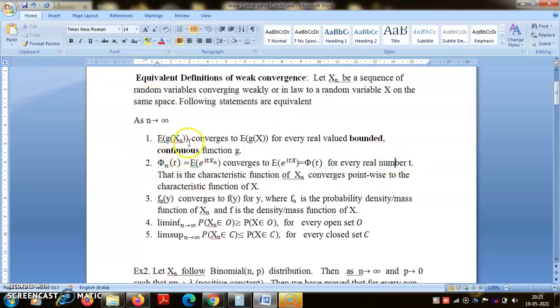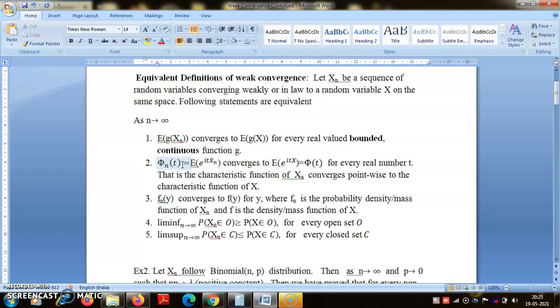So what I am defining now is that we can also define weak convergence in terms of pointwise convergence of the characteristic functions. Now 1 implies 2, that is obvious. Why? Because phi_n(t) is the expectation of two parts. It has a real part and an imaginary part: the expectation of cos(tXn) plus i times the expectation of sin(tXn), and cos and sin are both bounded continuous functions. So 1 implies 2 follows immediately. But the fact that 2 implies 1 is not very easy to prove. Anyway, at least we do see how 1 implies 2.